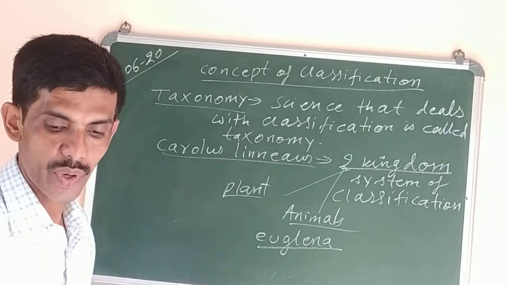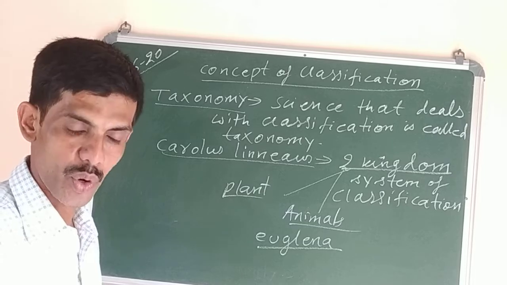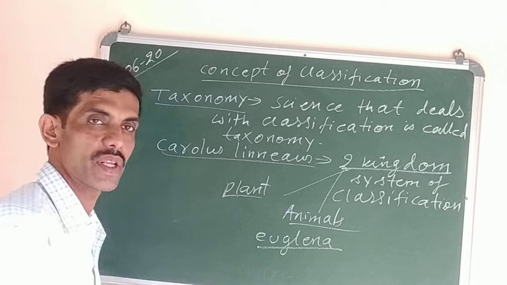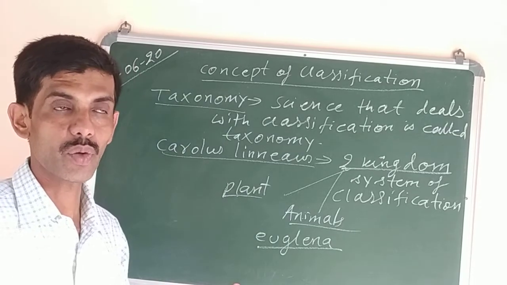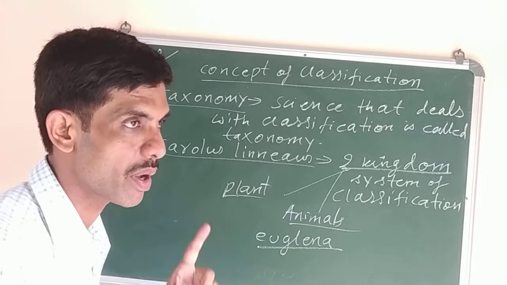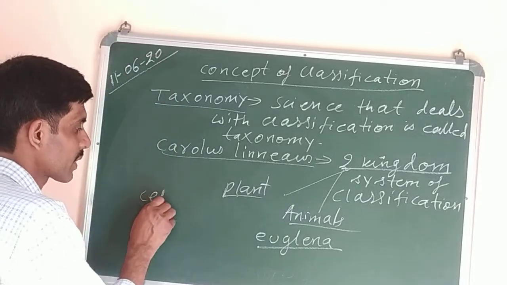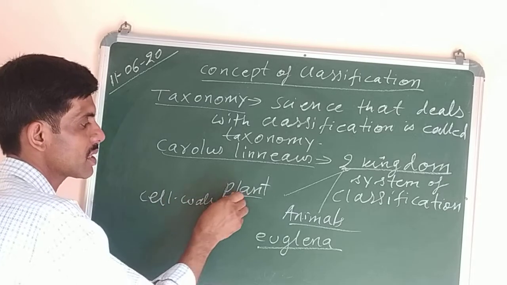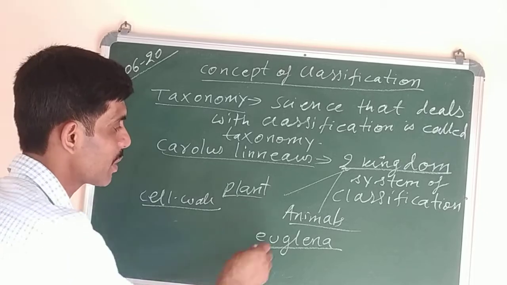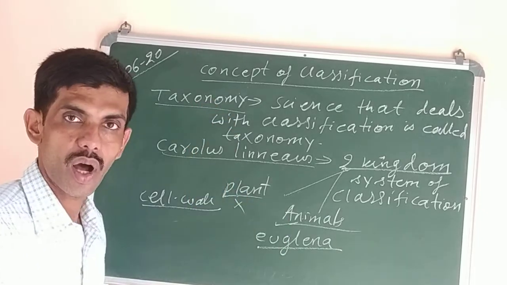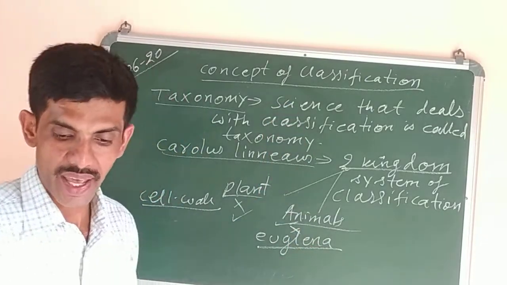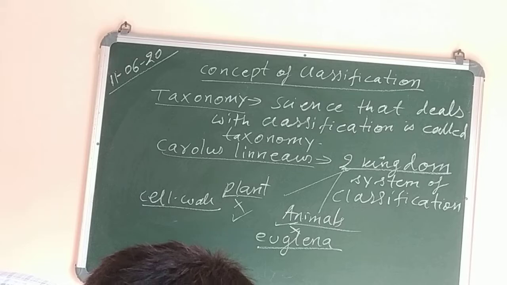Okay, he was a Swedish botanist. Now Linnaeus proposed the two kingdom system of classification into plants and animals. On which basis had he done the classification? Number one, presence of cell wall. You know that plants have cell walls, animal cells have no cell wall. Number two, on the basis of movement, animals can move, plants cannot move. On the basis of food, plants can prepare food, animals cannot. So these are the characters, and also the basis of response to stimuli.